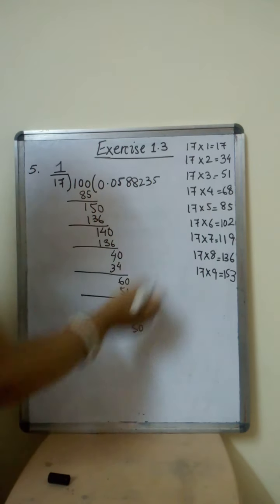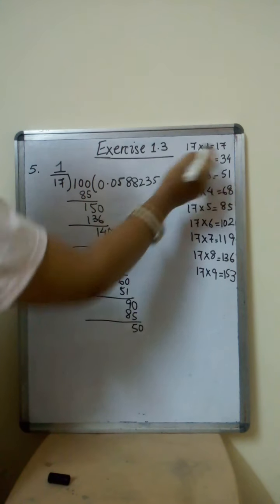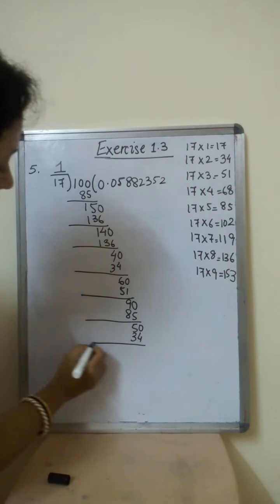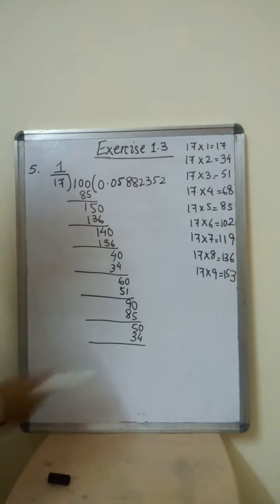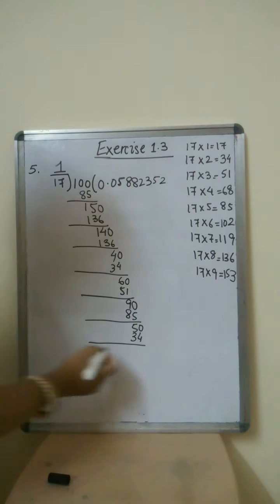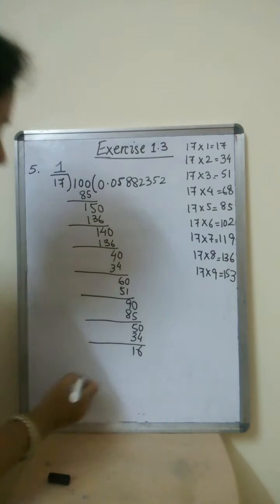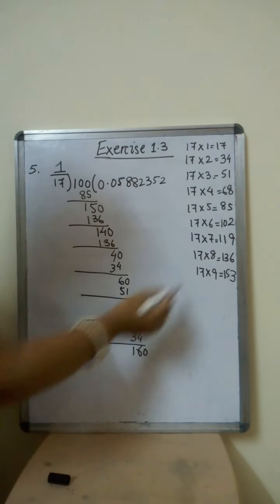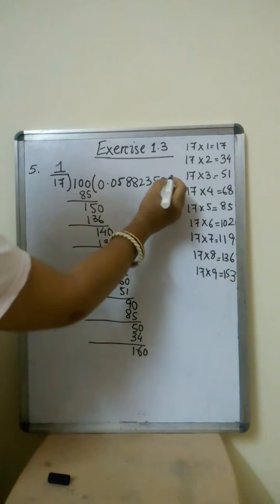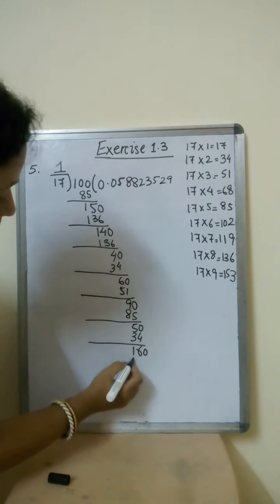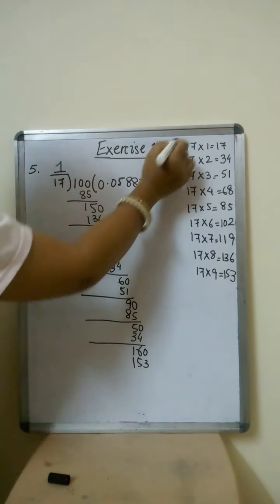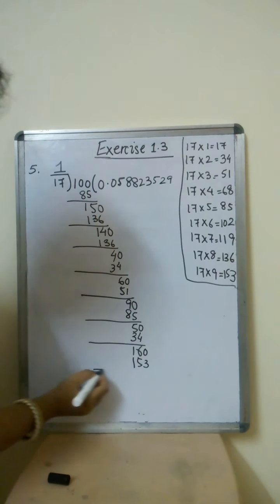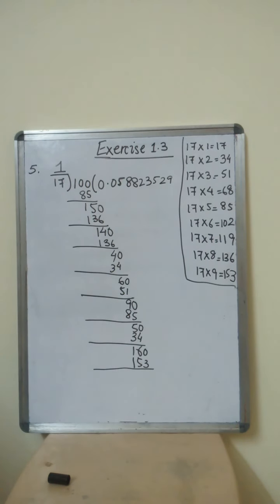Right. So I bring another 0 here. So where do I have 50? I don't have 50. I have 51. So 2s are 34. Right. So now 50 minus 34 will be, here it will come 6, here 1. So I bring a 0 here. Right. So 17. Where is 160? We have 9s are 153.